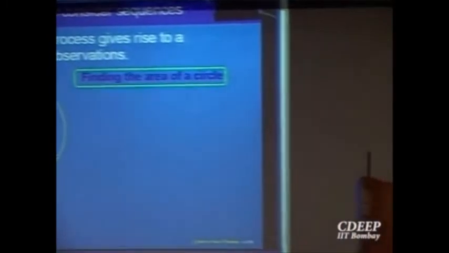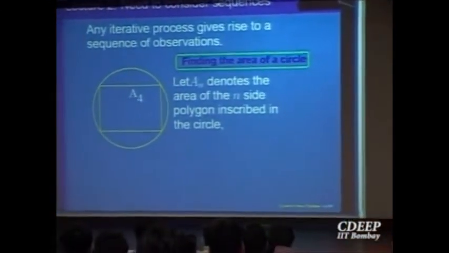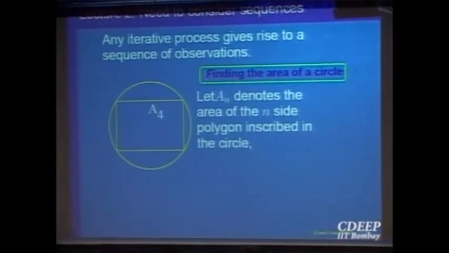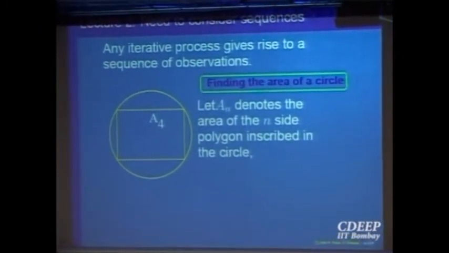Why? Because in this unit circle, I will first fit in a regular square. I will inscribe a square inside this circle. Then the area inside this square gives me a first approximation to the area of the unit circle.